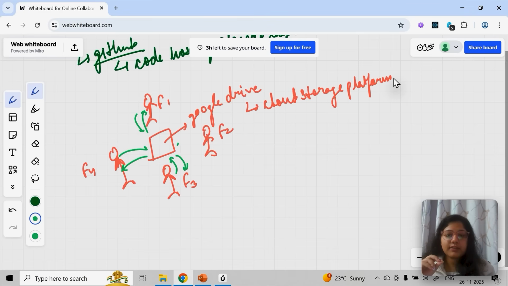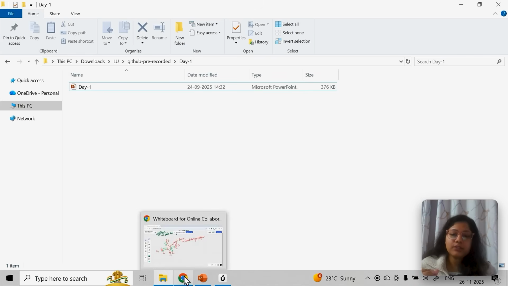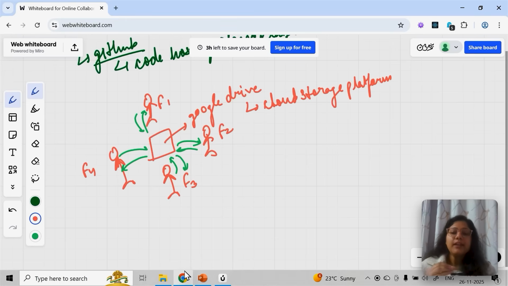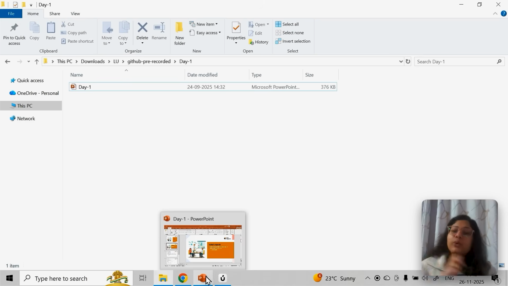Store and access, and same store and access. Okay, so when those photos and videos are in their mobile phones or in their laptop, whenever one person can access them locally when they are stored in their mobile phones, that is exactly like code stored in a laptop. All the code files, whatever code you work on, or any other file, PDF or PPTs, like this PPT, you will get this PPT through GitHub only.